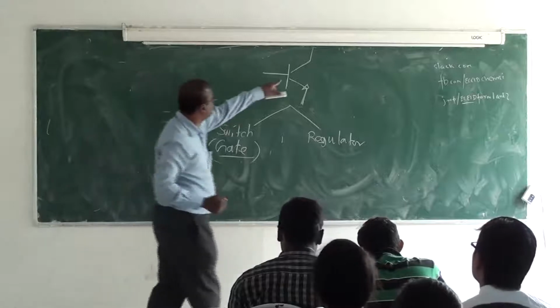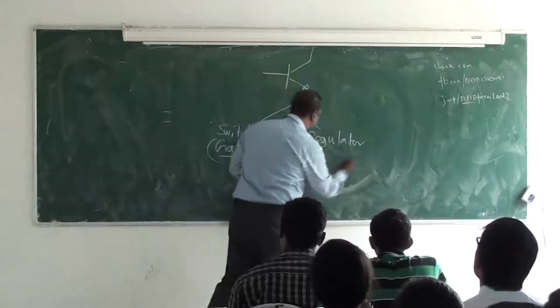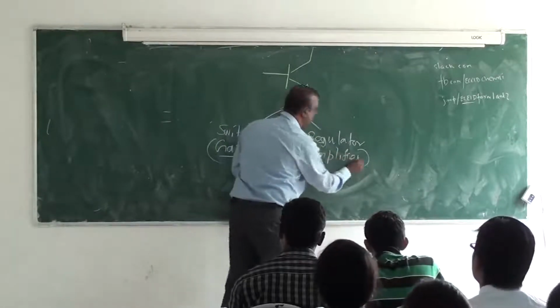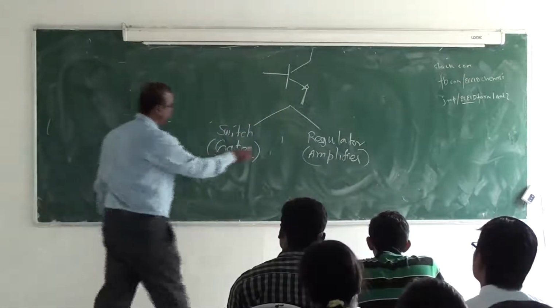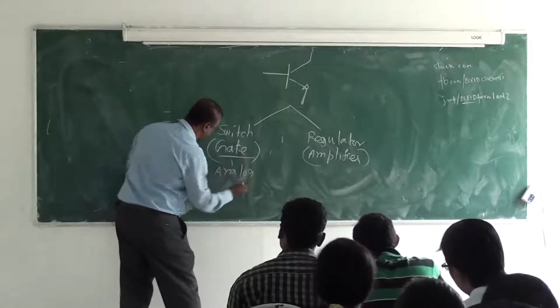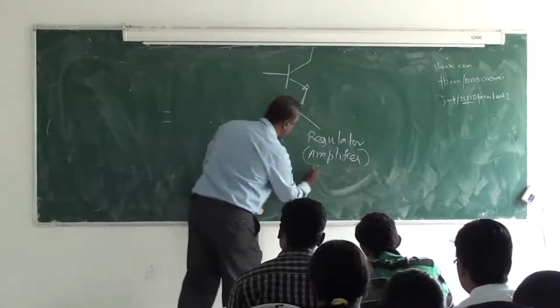So when I use a transistor as a switch, I call it a gate. When I use a transistor as a regulator, I call it an amplifier. Amplifier is nothing but a regulator. It is nothing but a variable resistor. Then this is called analog electronics. Sorry, digital.